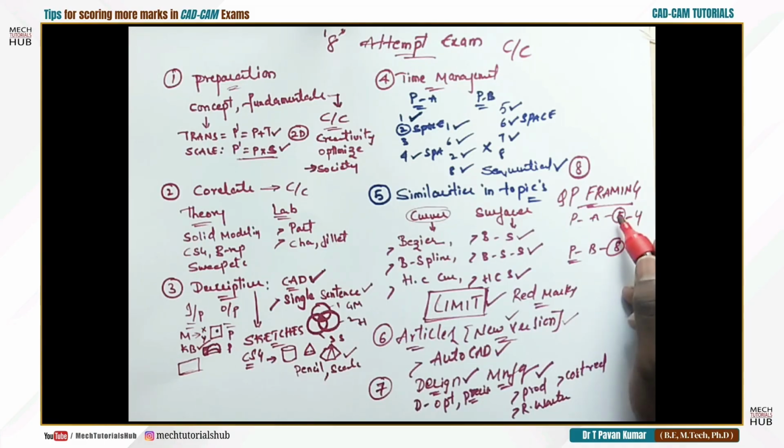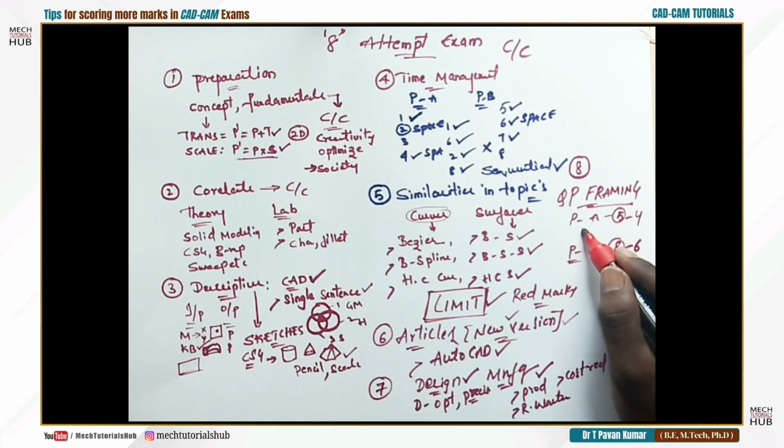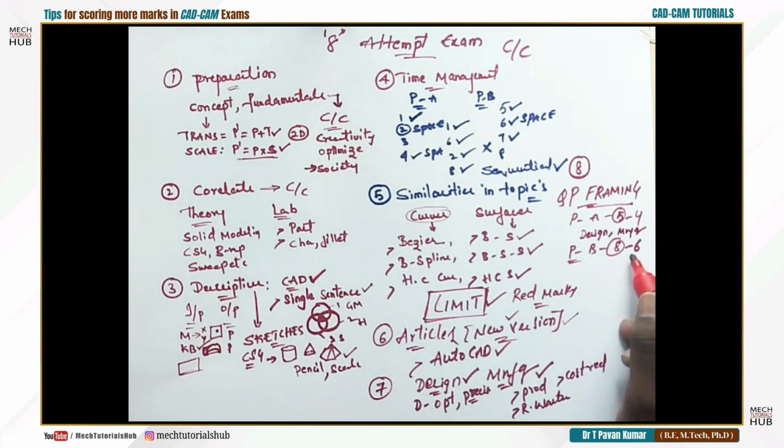Out of these 5 questions, 2 to 3 questions you will get from the design part and another 2 to 3 you will get from manufacturing. Similarly, in this case also, out of 8, maybe 4 questions from design, 4 from manufacturing. Have a simple sense: out of these 5, the first half is all about designing, the second half is all about manufacturing. Out of these 8, the first half is all about designing, the second half all about manufacturing. So if it is about manufacturing, don't try to include the design part in it. If it is all about designing, don't try to include manufacturing in it, because you are not going to get